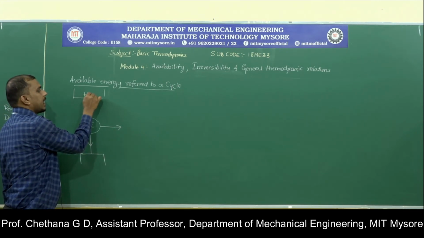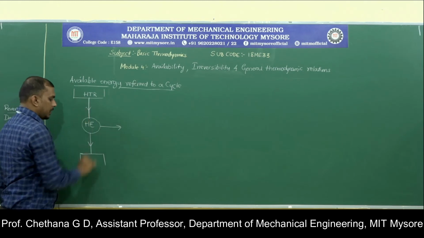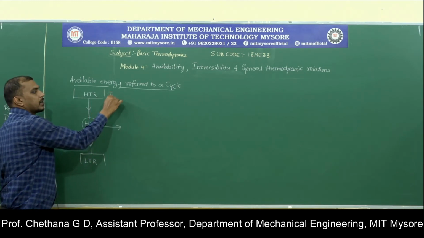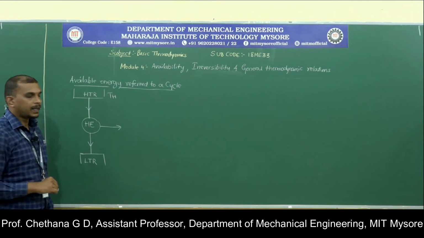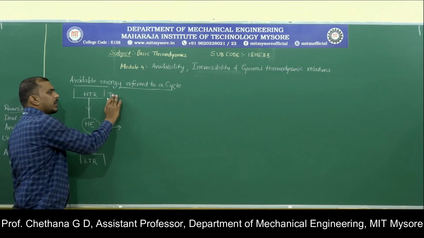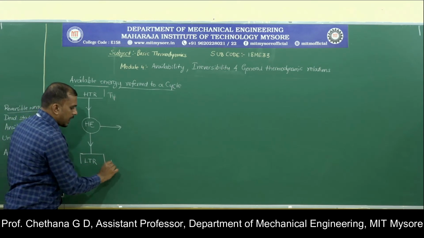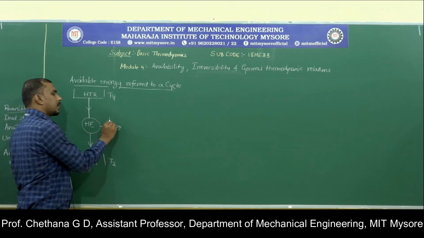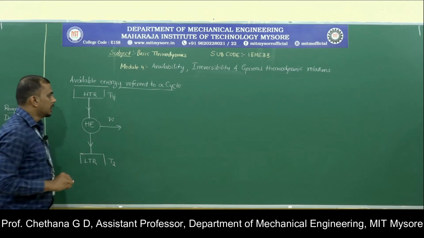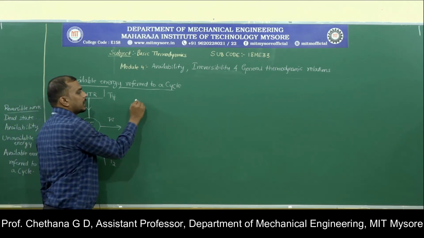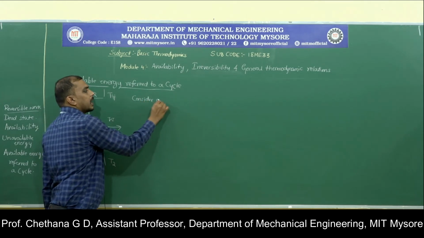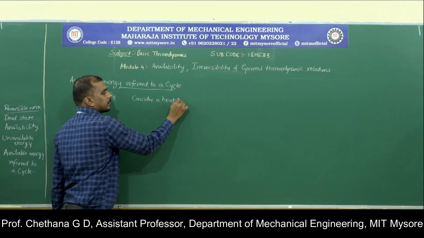Let us say this is the higher temperature reservoir and this is the lower temperature reservoir. Let us say the temperature of this is TH, or you can denote it by T1, and the lower temperature is T2, and it is producing the work output. So consider a heat engine.